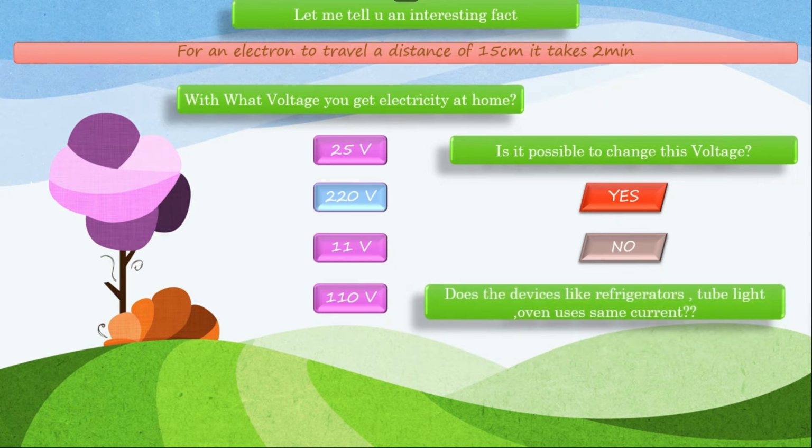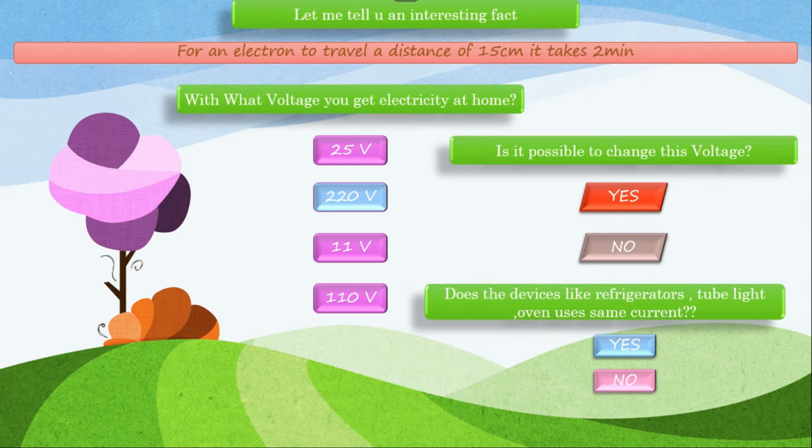The next question is, do devices like refrigerators, tube light, oven use the same amount of current? Yes or no? The voltage which we get from the outer mains is 220 volt and we can't change it. But do all the devices in your houses, that is refrigerator, washing machine, tube light, oven, use the same current? No. Since we already know 220 volt is coming from mains to our house, which is a constant voltage, right? So if constant voltage is coming, then the current should also be constant, right?